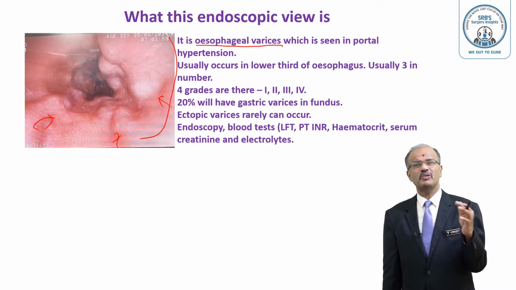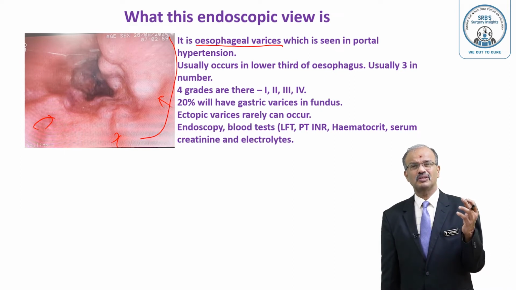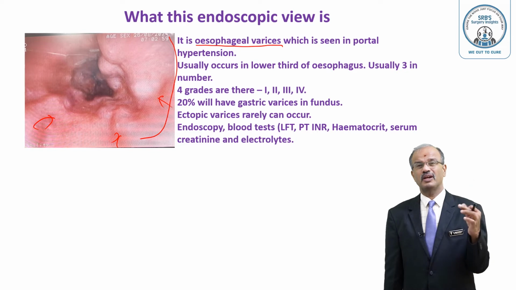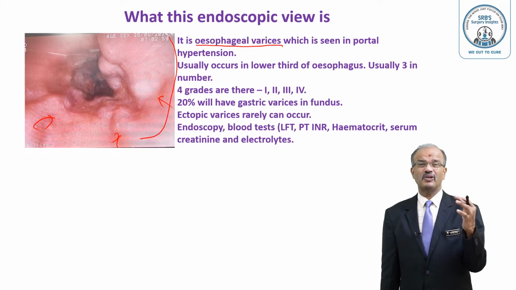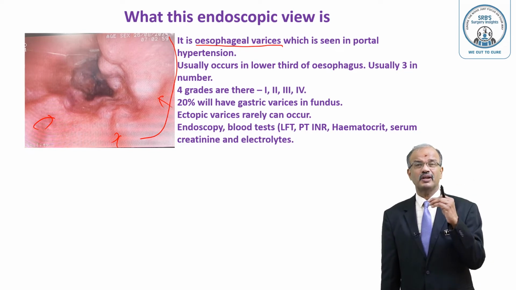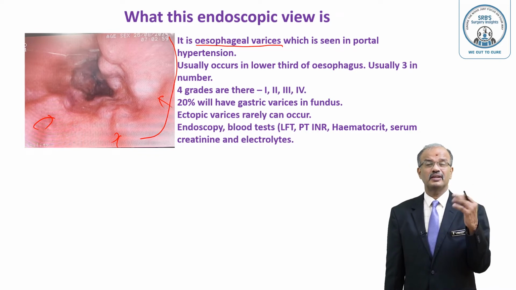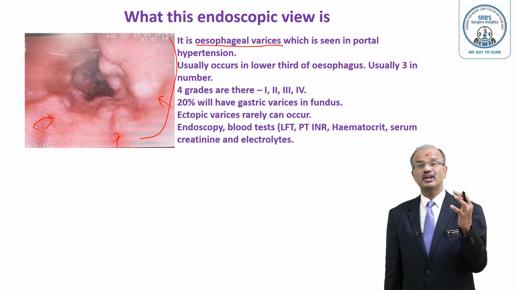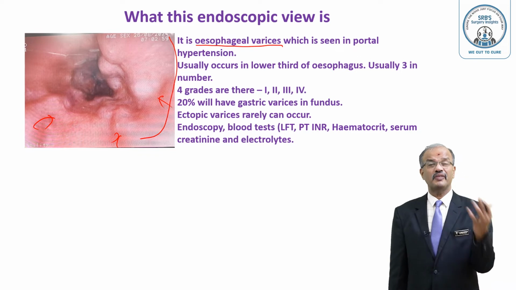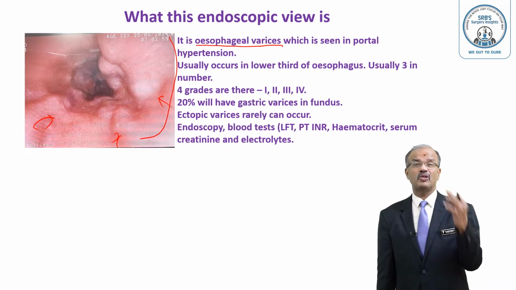So many problems will be there. Then umbilical hernia develops, and pleural effusion they may eventually develop. Then respiratory distress can occur, and eventually they go into liver failure and it becomes end-stage liver disease, wherein only liver transplantation is the answer, but it still has a very high mortality.